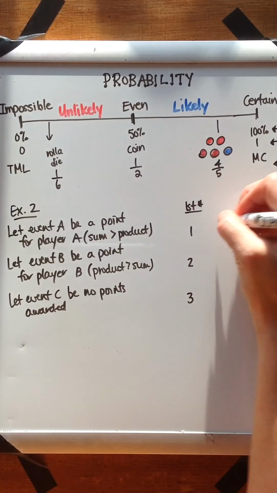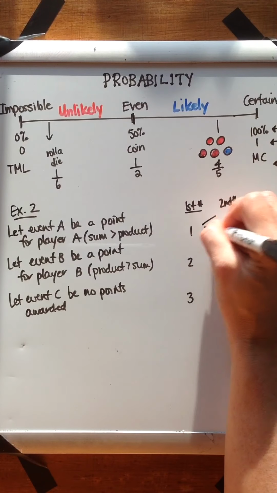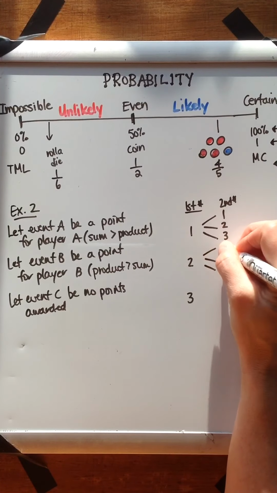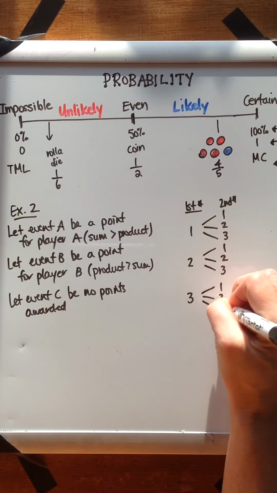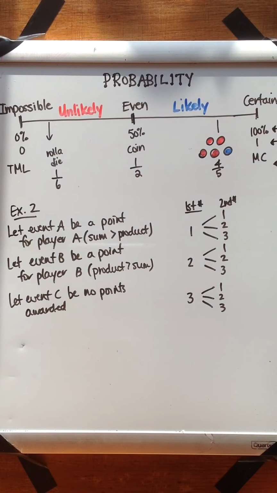If the first player draws a 1, the second player will in turn either draw a 1, a 2, or a 3, and the same thing can happen all the way down here in our tree diagram as well. Okay, so you can see that there are 9 possible overall outcomes for this little game.